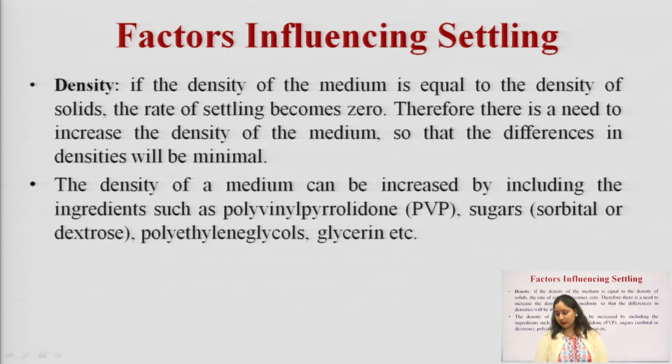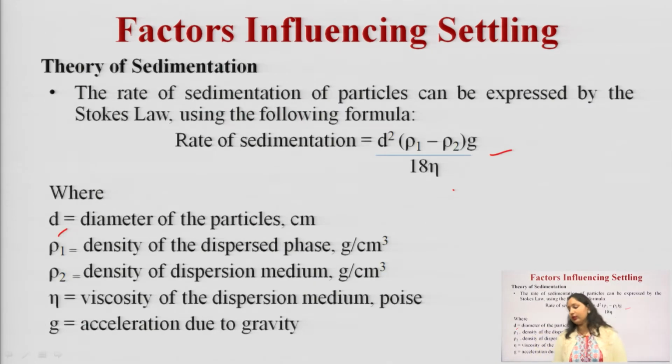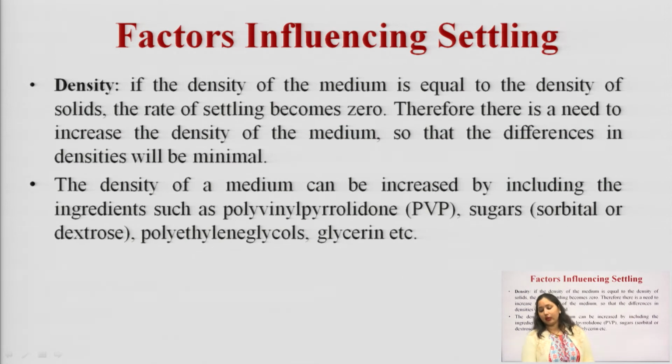So, if we look into this equation, rho 2 is the density of the dispersion medium. If the density of the dispersion medium is made equal to the density of the solid, then the rate of settling or sedimentation will become 0, and we can increase the density of the dispersion medium by incorporating agents such as PVP, polyvinyl pyrrolidone, sucrose, dextrose, etc.